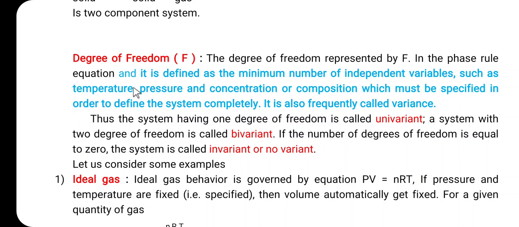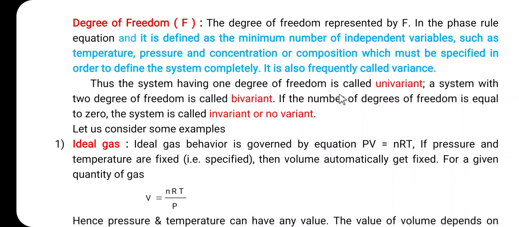So, once again let us consider the definition of the degree of freedom. Degree of freedom is defined as the minimum number of independent variables such as the temperature, pressure and concentration or composition, which must be specified in order to define the system completely. So, a system having one degree of freedom, F equal to 1, is called the univariant or monovariant system.